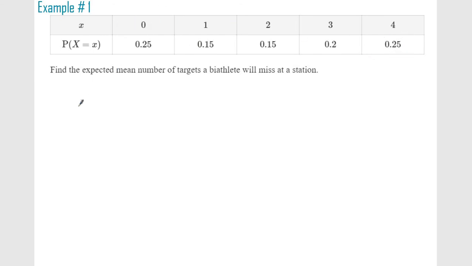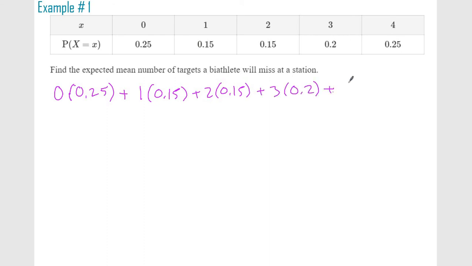The expected outcome of that lottery ticket, we would do the x value, so the outcome there would be 0, times the probability, so 0.25, maybe I should use parentheses, plus the expected outcome for 1, so 1 times 0.15, plus 2 times 0.15, plus 3 times 0.2, plus 4 times 0.25.